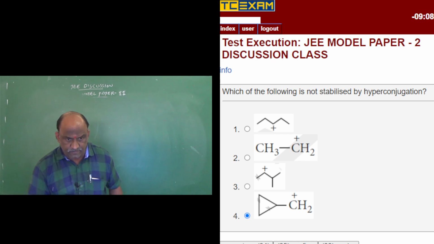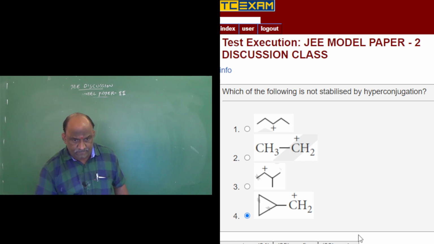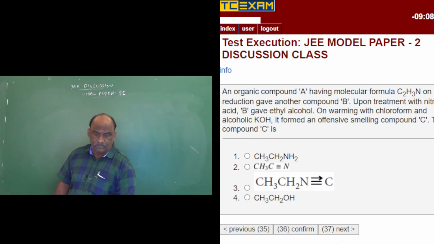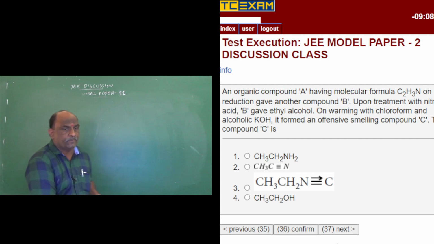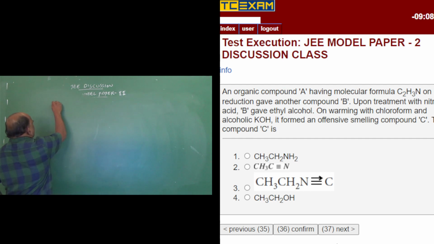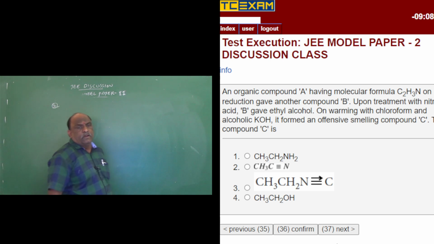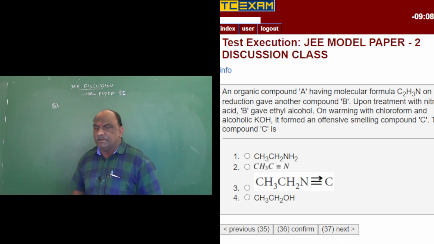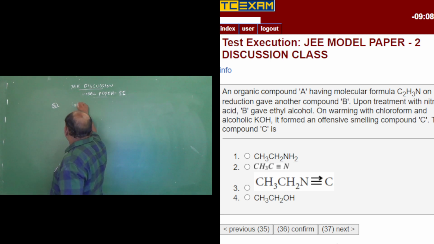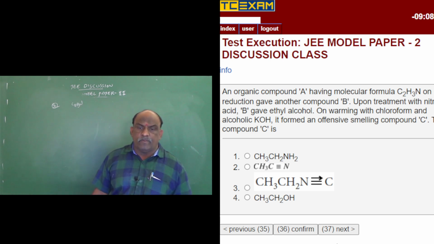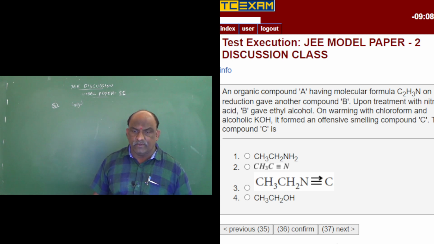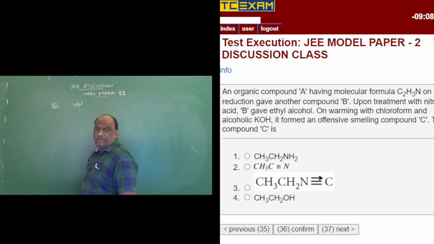Next, question number 36. An organic compound A having molecular formula C2H3N on reduction gave another compound B. Upon treatment with nitrous acid, B gave ethyl alcohol. On warming with chloroform and alcoholic KOH, it formed an offensive smelling compound C. We have to find the compound C.